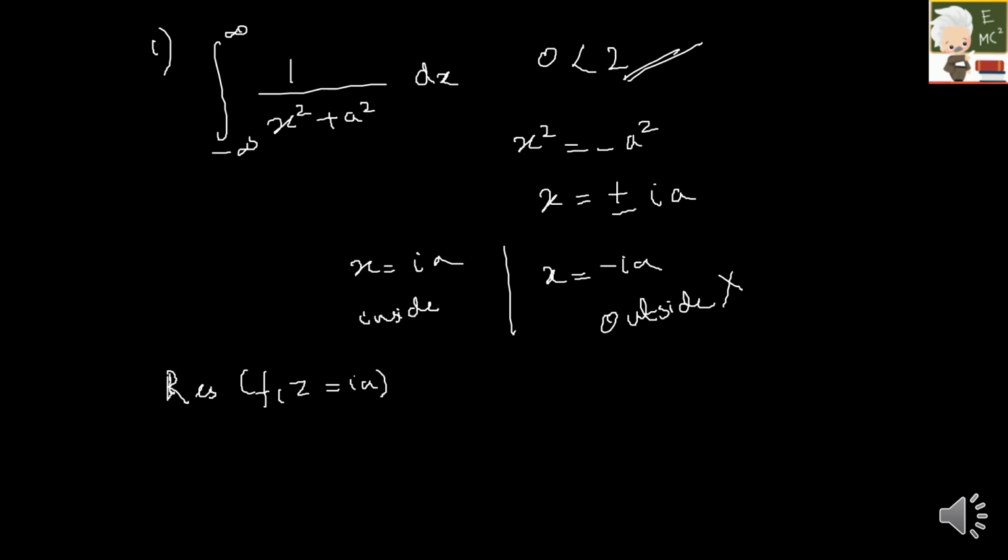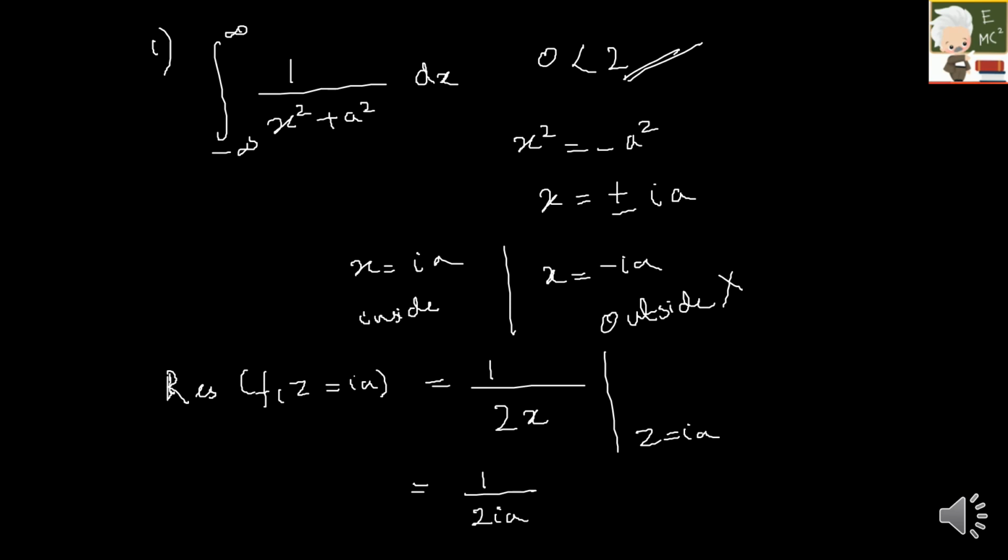The order of pole here is 1 only, but I have said the differentiation method, so I'm going to do it that way. Differentiating the denominator gives 2x, so applying z is equal to ia, it is 1 by 2ia.